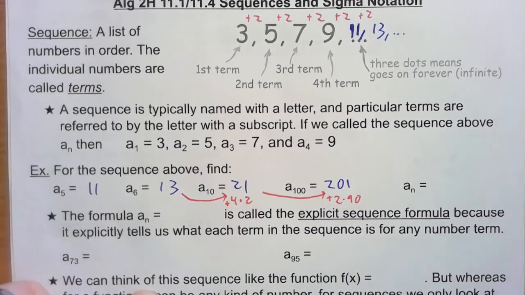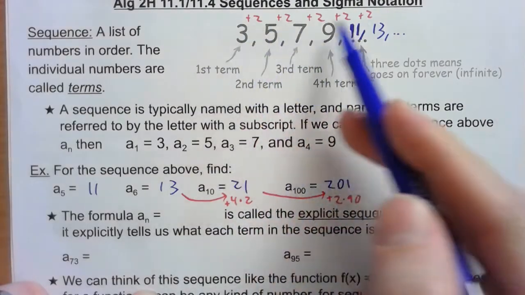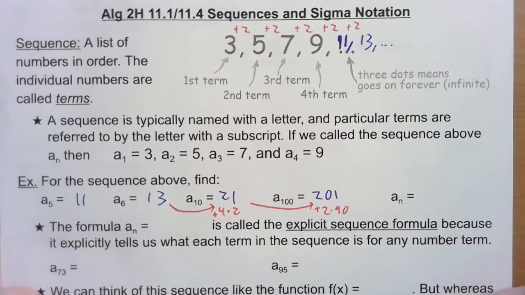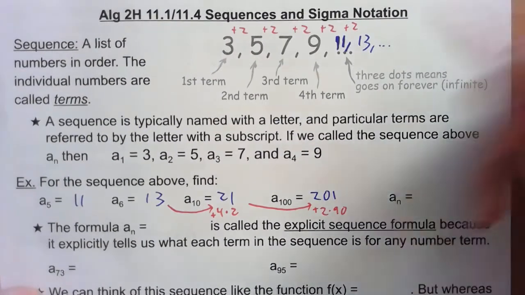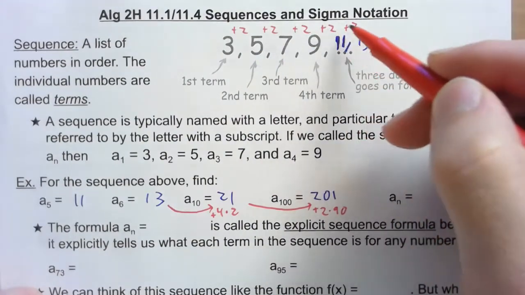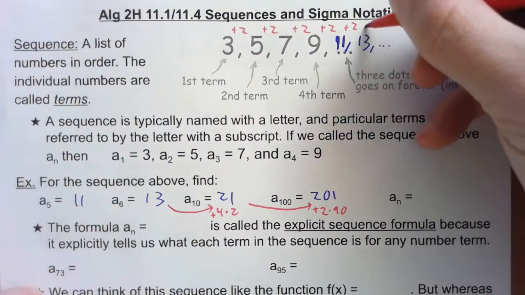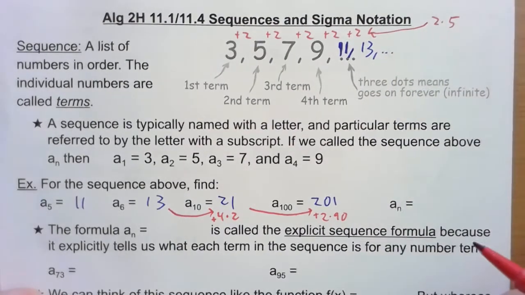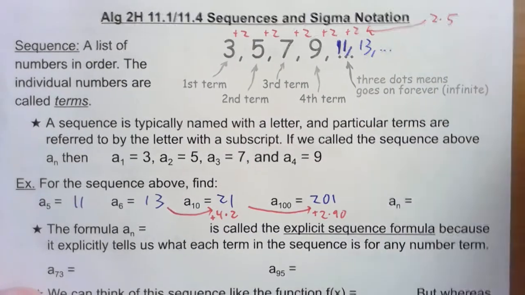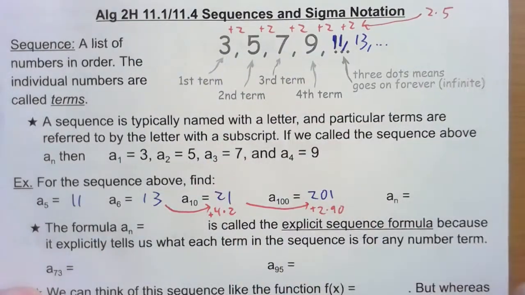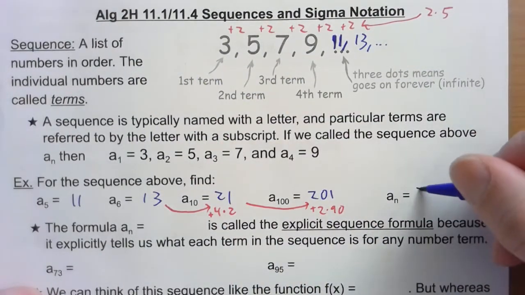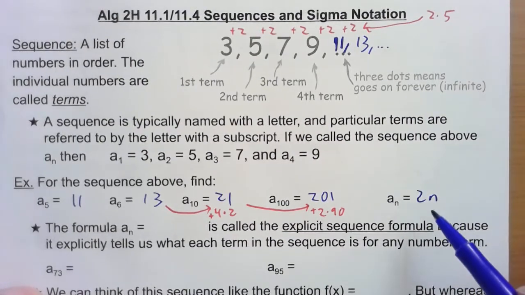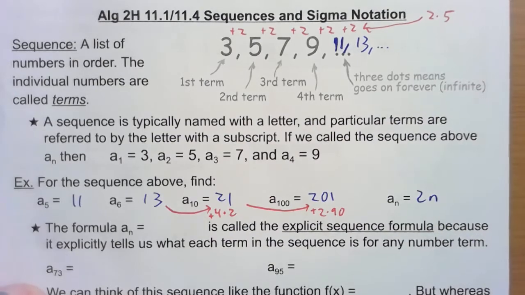Well, one clue here is we're adding 2 repeatedly. Repeated addition, that's what multiplication is, right? This right here, plus 2, plus 2, plus 2, plus 2, plus 2, adding 2 5 times, that's 2 times 5. Repeated addition is multiplication. And so if we're adding 2 over and over again, we're going to have some sort of multiplication by 2. We're going to have 2n in there. We're going to have 2 multiplied by something.